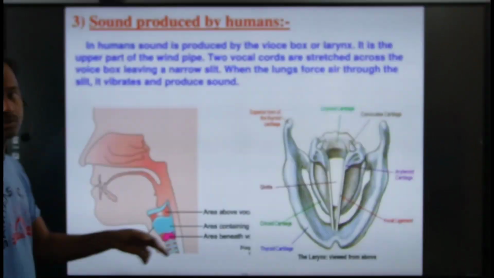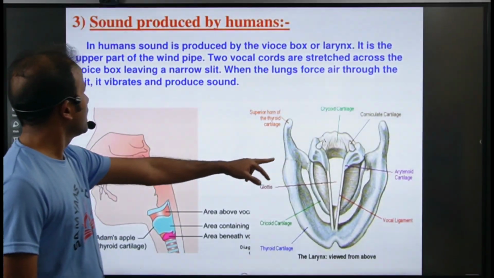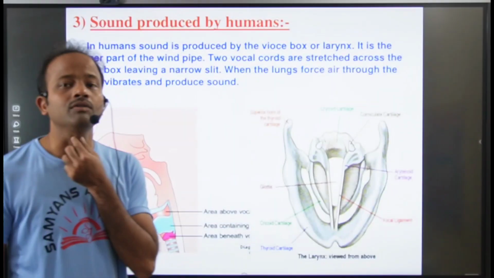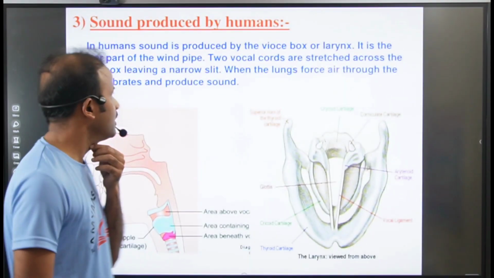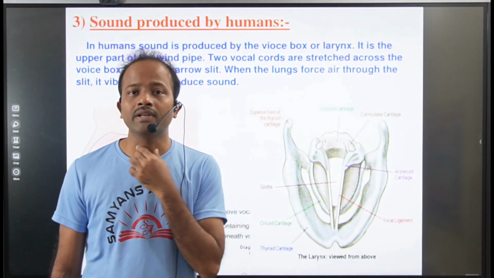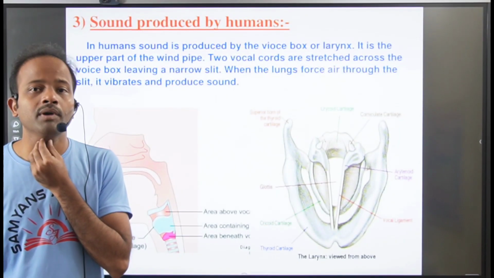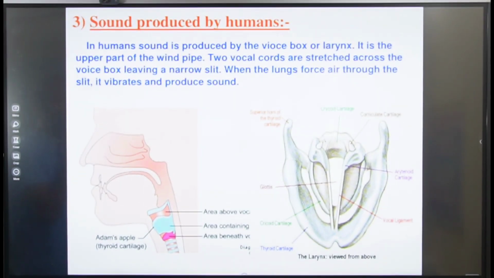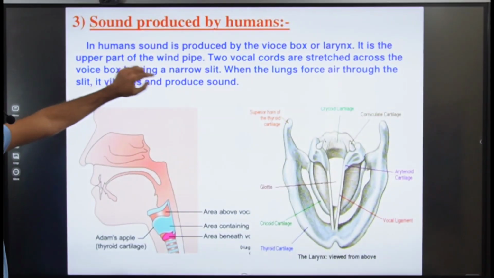Now here we can observe some images also. This is our larynx, the voice box. We can feel it when you touch here. This is what we call the larynx. It is the upper part of the windpipe. So where is the location of the windpipe? It is the upper part of the windpipe, and this is the larynx.